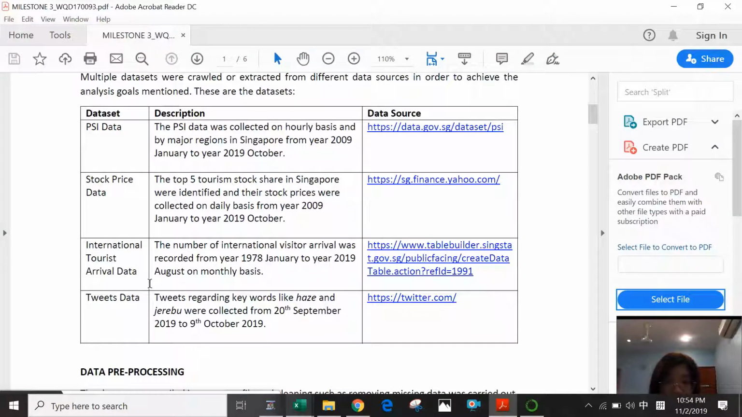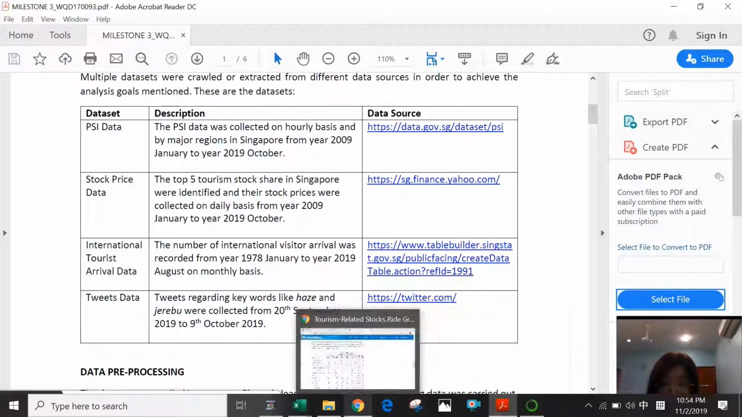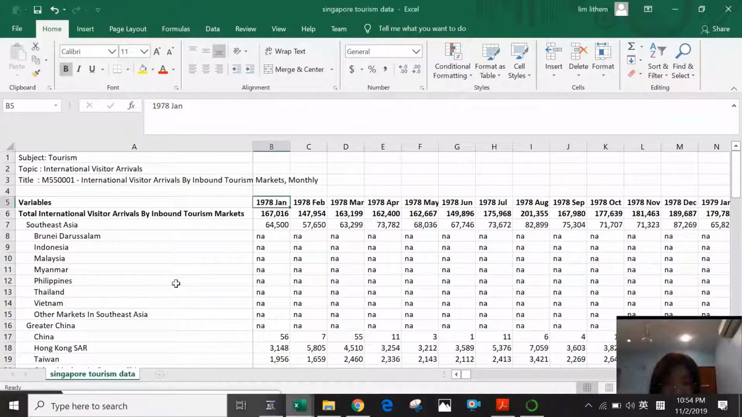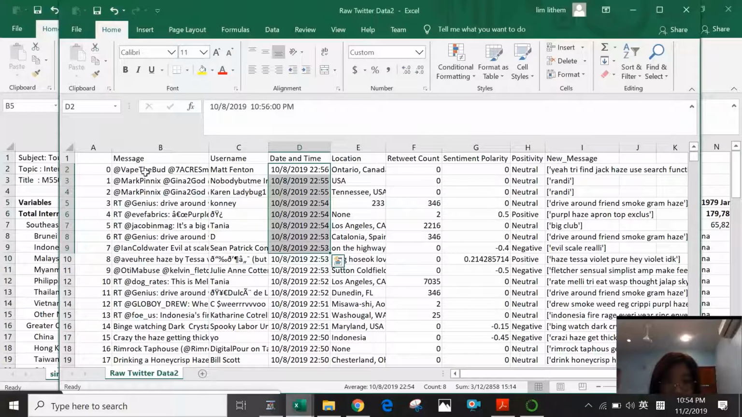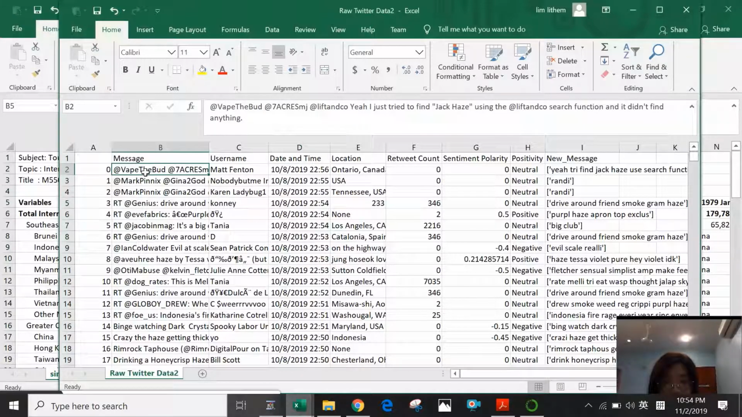The third data set is the international tourist arrival data, which I got from the Singapore tourism page. It was broken down by country and also collected from January 1978 until August 2019. The last data set was raw Twitter data, which I crawled from tweets. The period I crawled is from 30th September until 9 October, and all the tweets that contain haze or jerebu were crawled from Twitter.